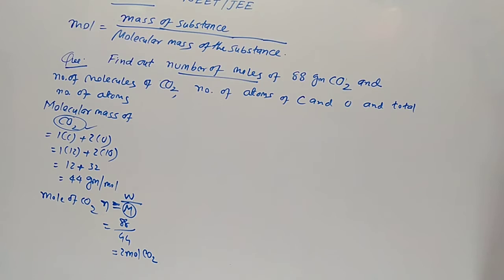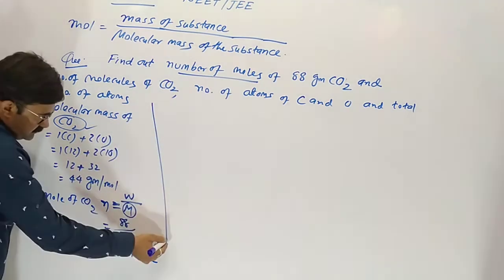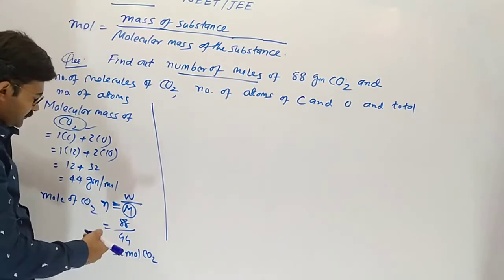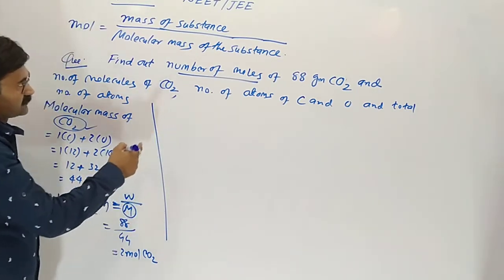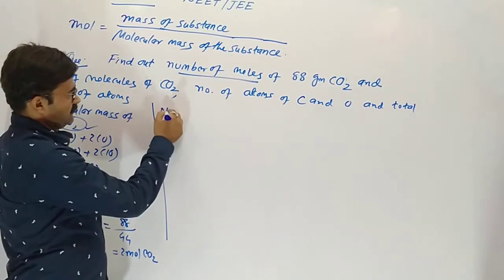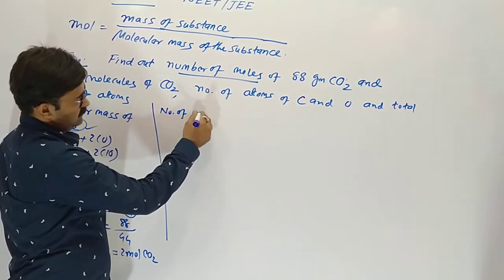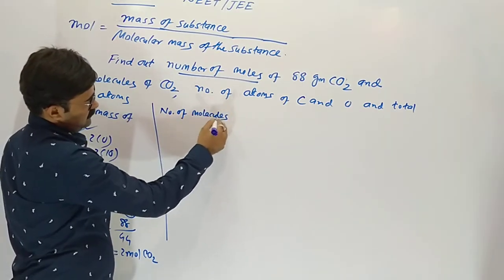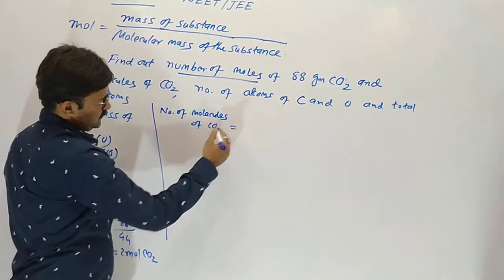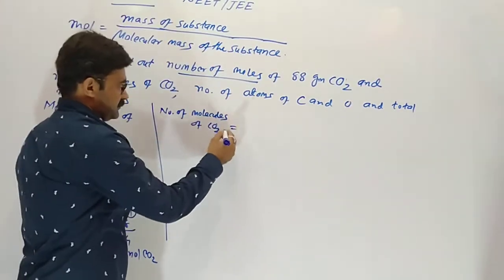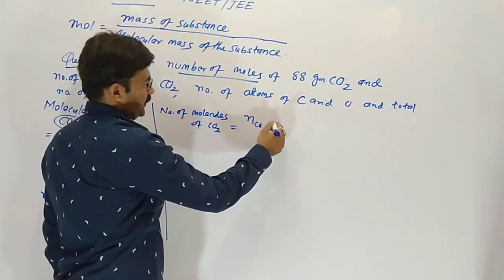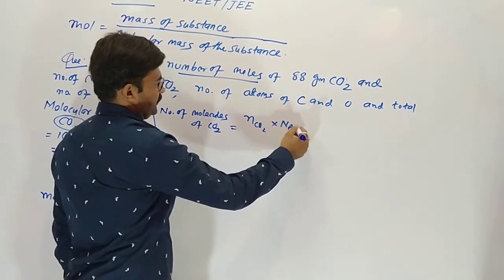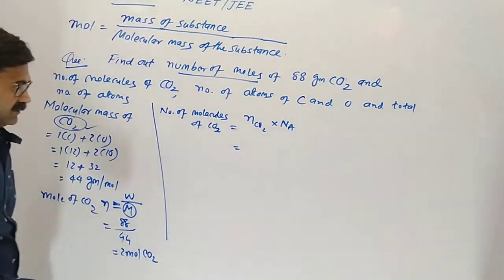Now tell me the number of molecules of carbon dioxide. Our shortcut: mole of carbon dioxide into Avogadro number.